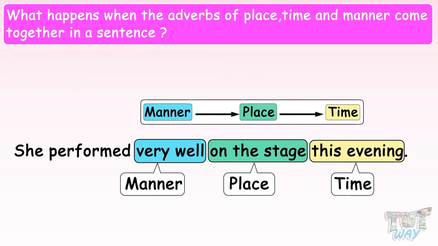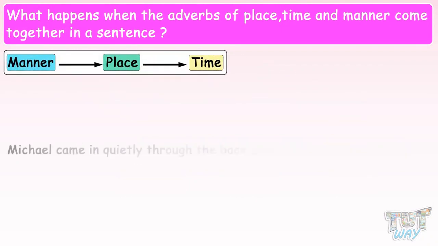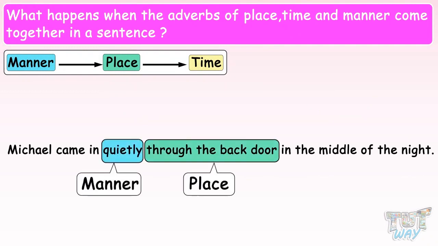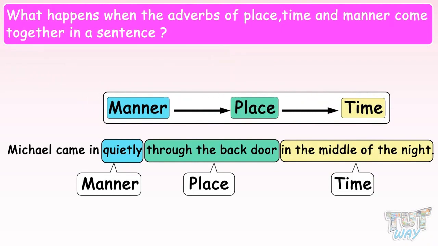Here we have another example. Michael came in quietly through the back door in the middle of the night. We have 3 types of adverbs in this sentence: adverb of manner, adverb of place, adverb of time, and they have followed the sequence manner, place, and time.